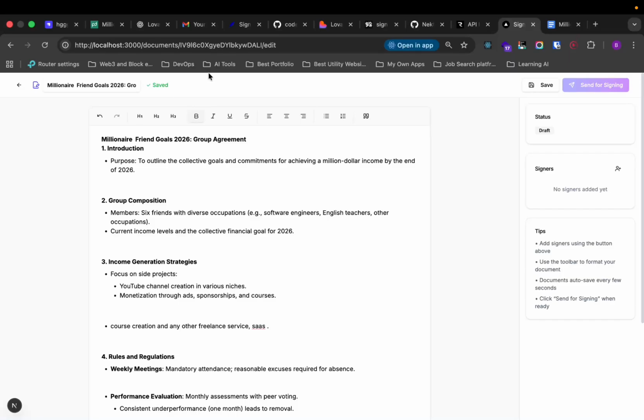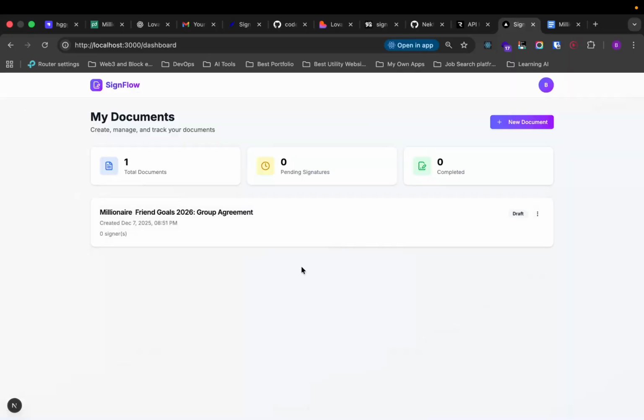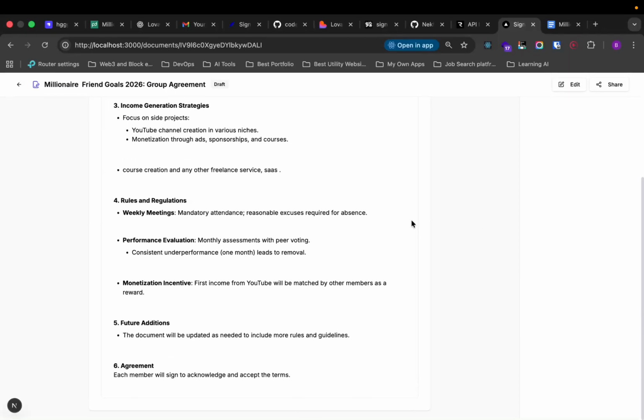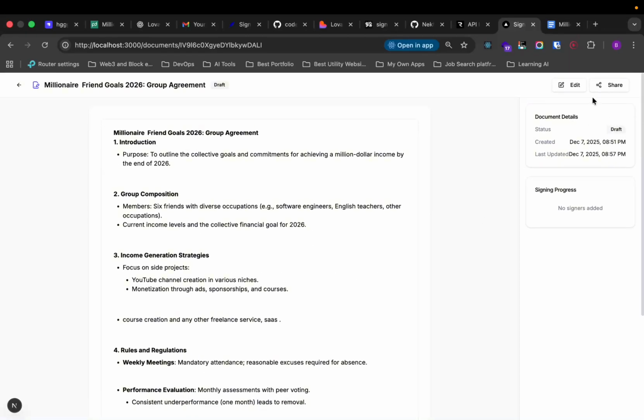And it is saved, right? So it is saved. Cool. So now if we come back, what happens here is we have this draft. And then if I click again, what is happening here? I'm just curious. Signing progress, no signer added. So how can we add signers? That's something interesting, okay?